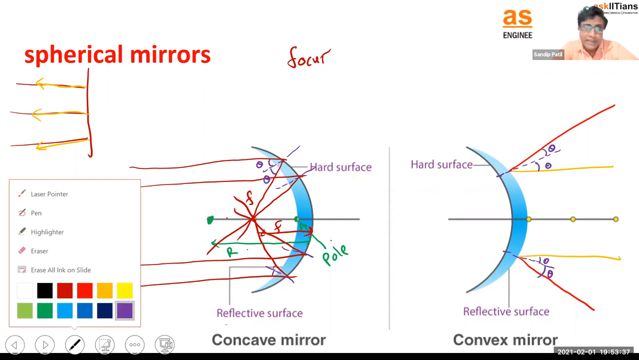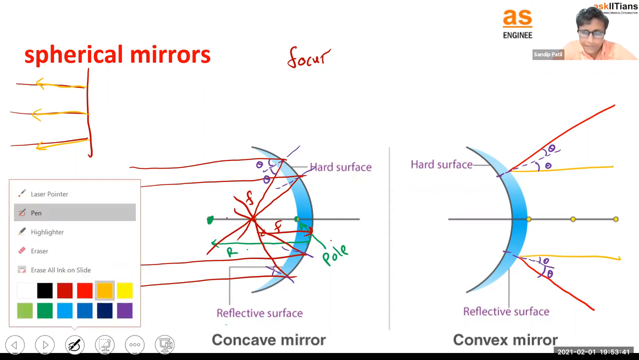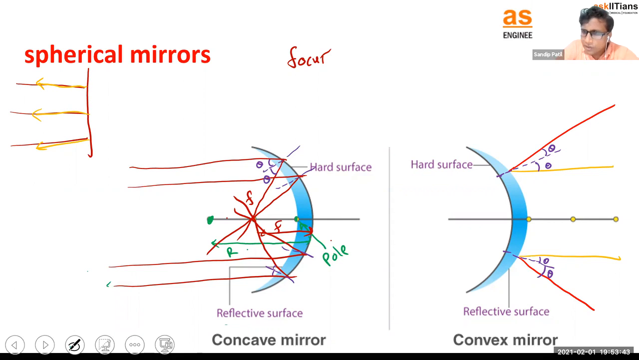So what we do in this case, there is some modification we do, right? These rays are going away. So we can actually extrapolate this here. Just imagine they are going behind the mirror and now they're meeting here. So this point we can call the focus point.